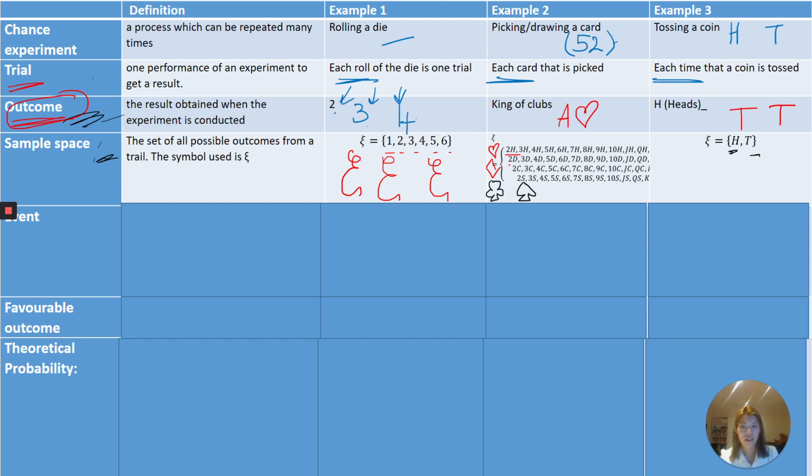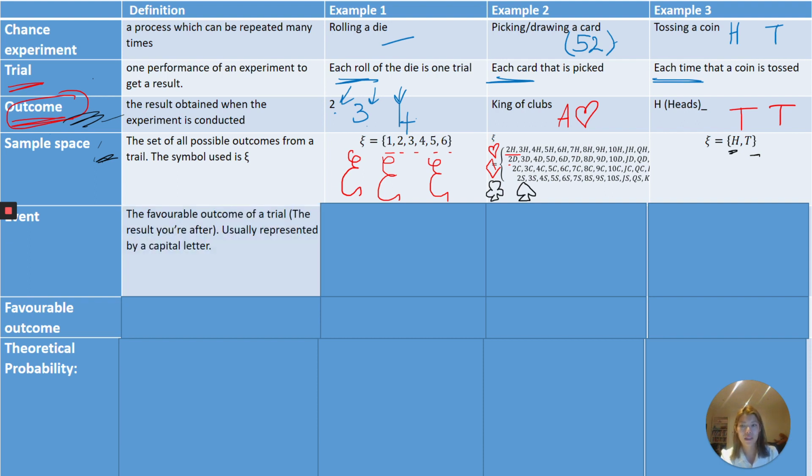So in the sample space 1, 2, 3, 4, 5, 6, we might only want the odd numbers, then that's our event. Or we might want the even numbers, that is also an event. Or we might want numbers greater than 3, 4, 5, 6, that is also an event. So an event, in layman's terms, is the outcomes that we want. That's a way to think about it. Don't describe it like that though. So we call it favourable outcomes, what we want.